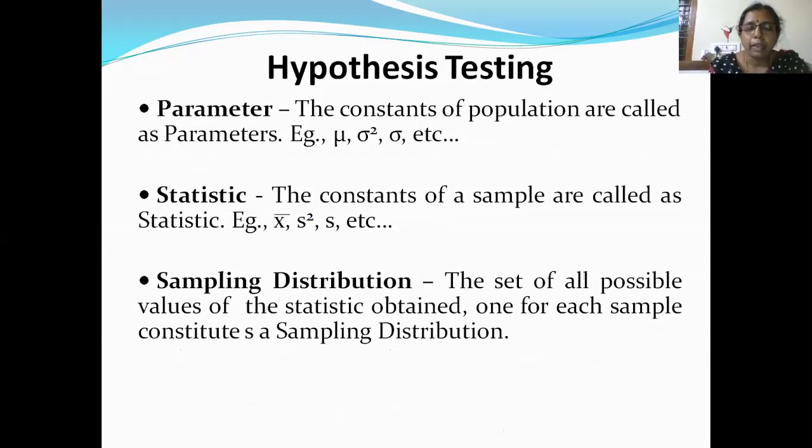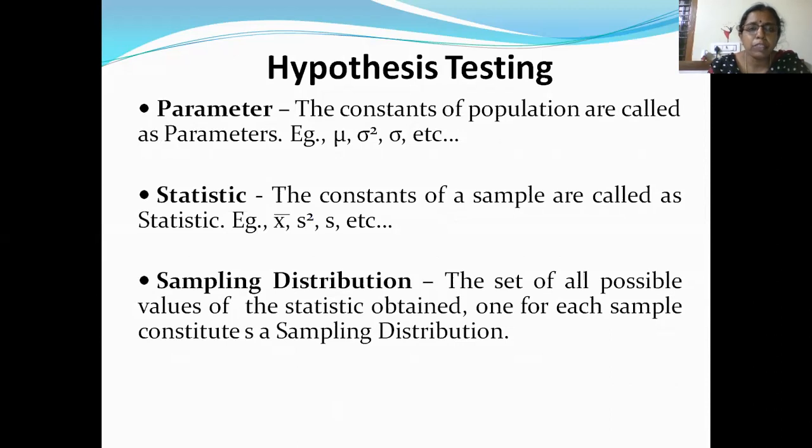Now we know population and we know sample. Now what are parameter and statistic? What is a parameter? Suppose I have a population of 100 units, 100 observations, and I'm calculating the mean of those 100 observations, the variance, or the standard deviation of those 100 observations. Then that is known as a parameter. That is, the constants of a population are called parameters. What are these constants? The mean of the 100 observations, the variance of the observations of the population, and the standard deviation of the observations of the population.